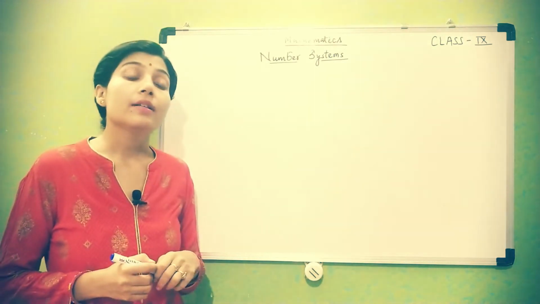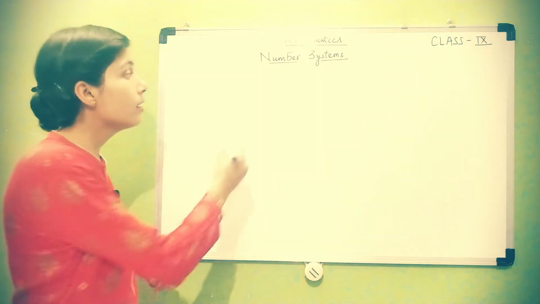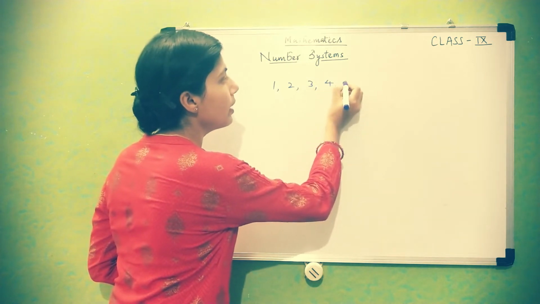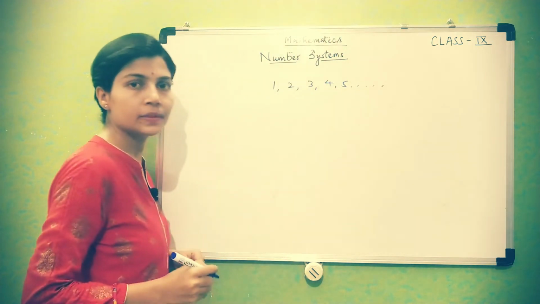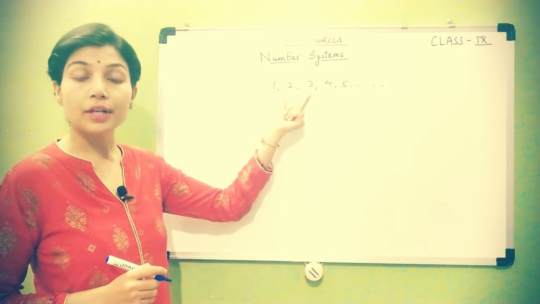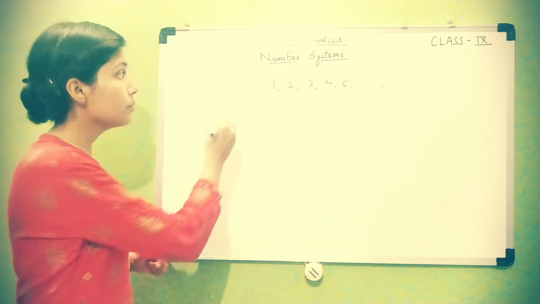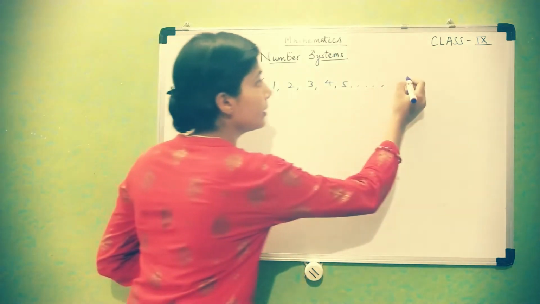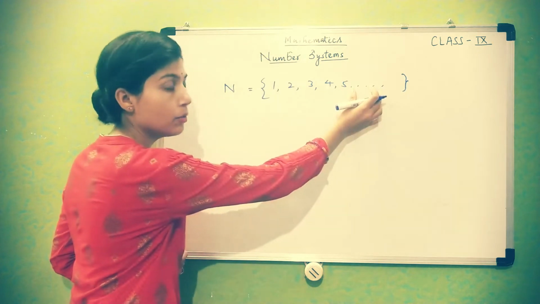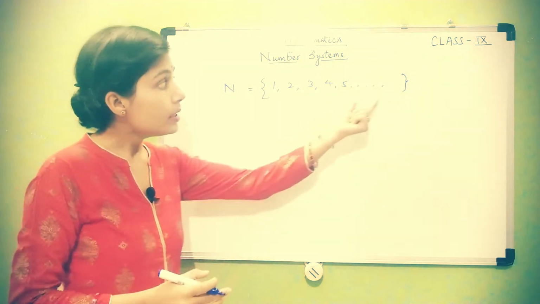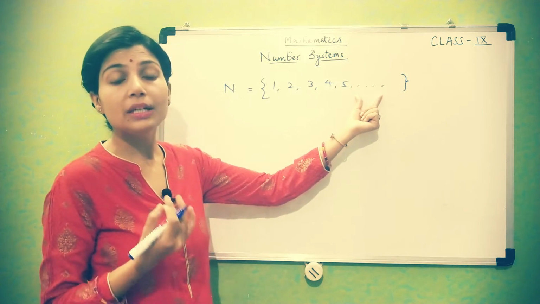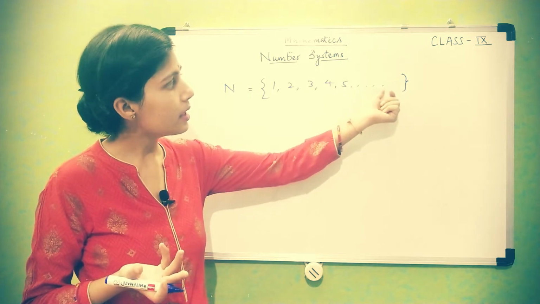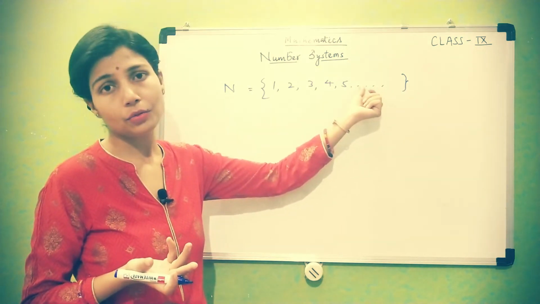Like in primary classes you start counting like 1, 2, 3, 4, 5 and like this. So these are all counting numbers or natural numbers, which we represent by capital N. The dots are used because I cannot write and show every number individually, because numbers are countless. So here these extra points are showing that.